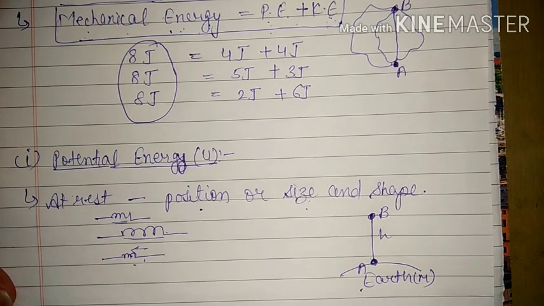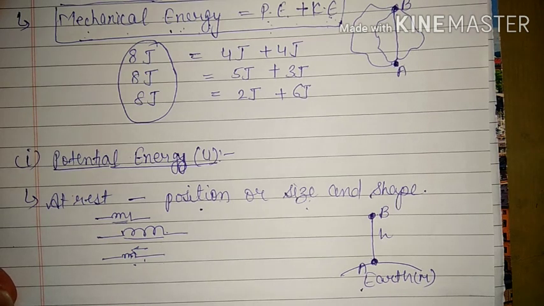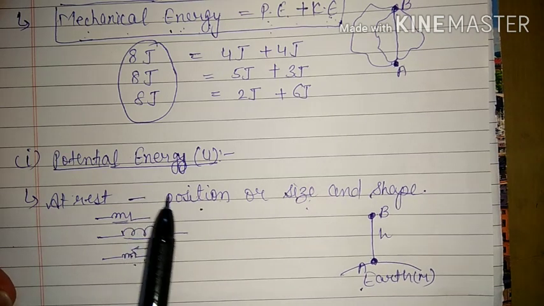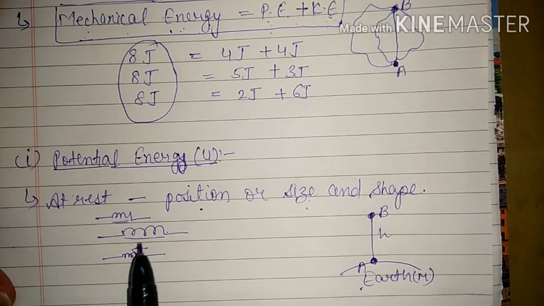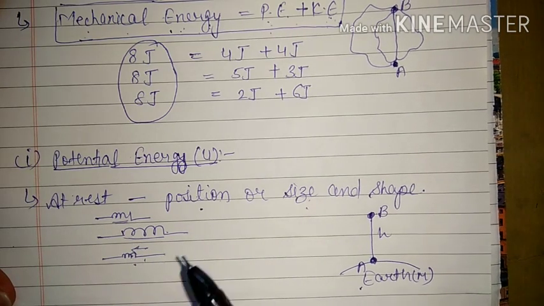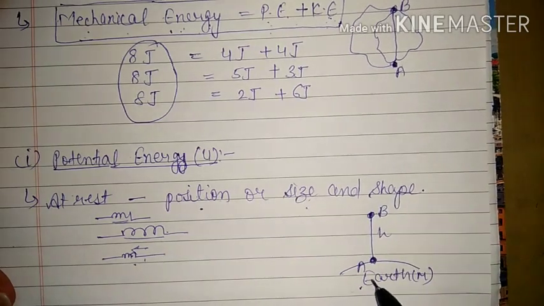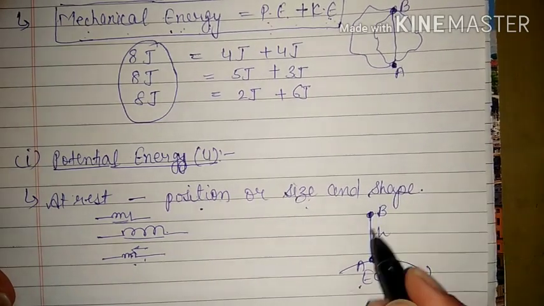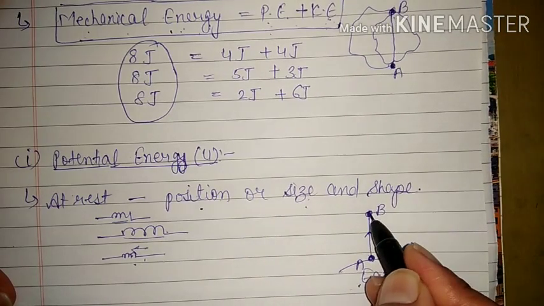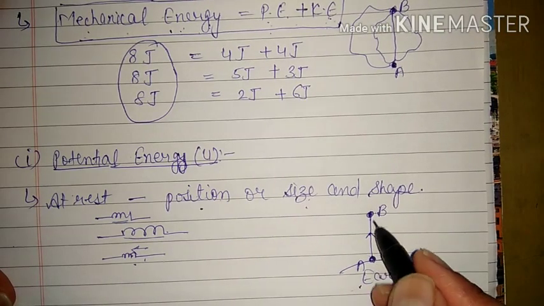Okay, and in the last section we discussed that whenever work is done there is always a transformation of energy. That means transfer of energy. So potential energy is also an energy. That means here the potential energy is actually nothing but the work which we are doing to change the position or size and shape of a body. For example, here we are raising the body against gravity. So we are doing some work.